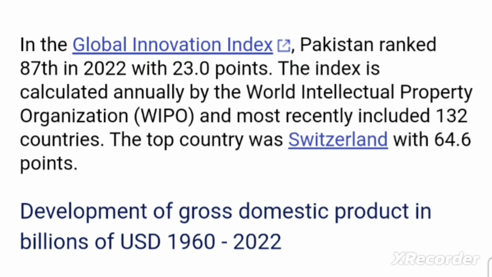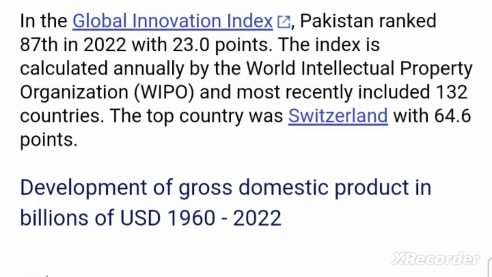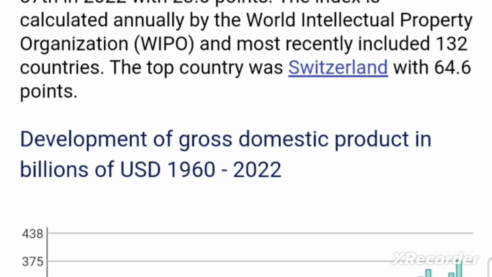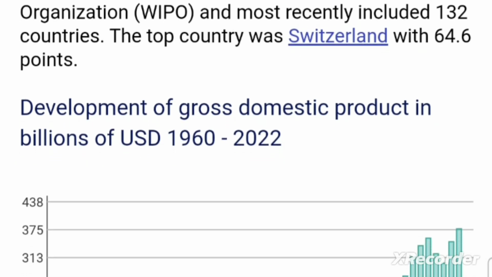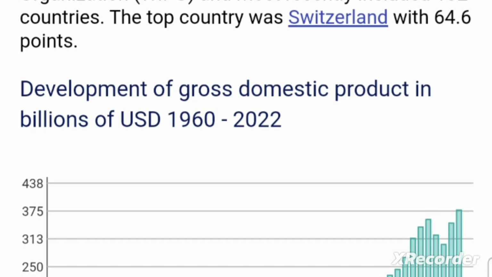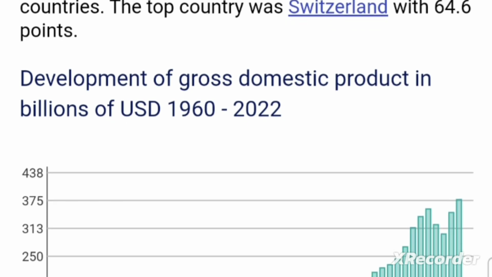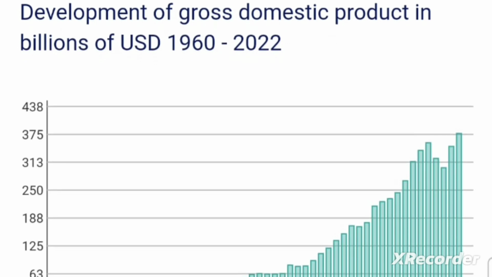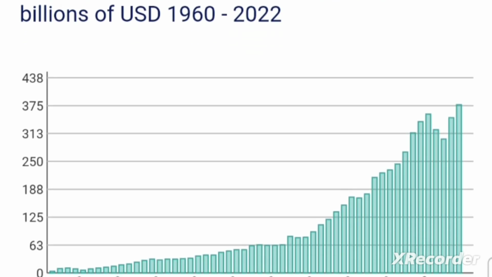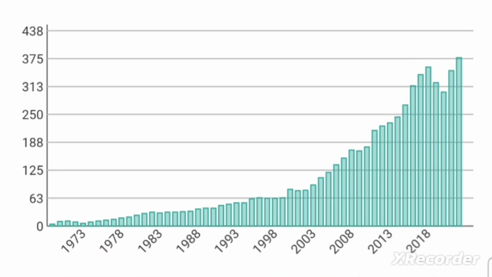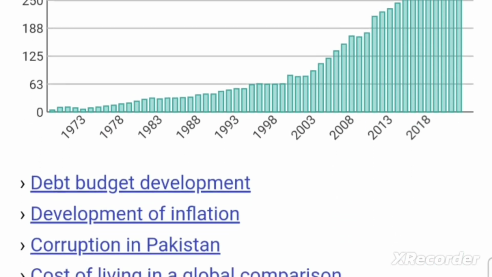In the Global Innovation Index, Pakistan ranked 87th in 2022 with 23 points. The index is calculated annually by the World Intellectual Property Organization and most recently included 132 countries. The top country was Switzerland with 64 points. Development of gross domestic product in billion of United States dollar from 1960 to 2022. This is the chart detail.